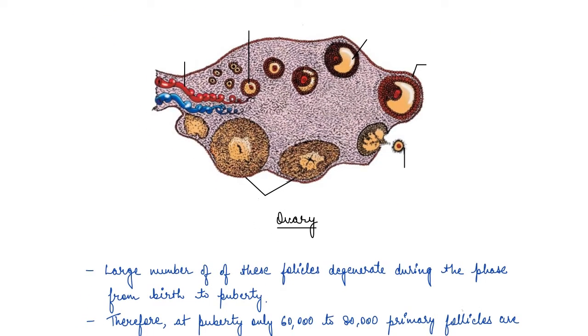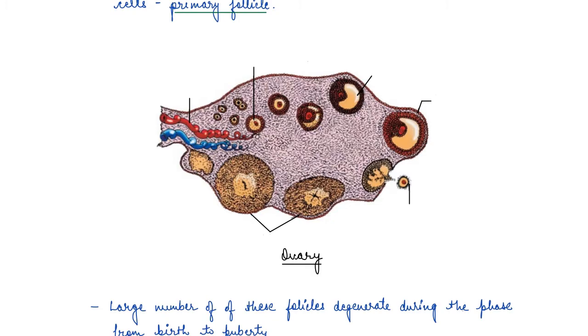So this is an ovary, right? Here we saw that initially we have the mother cell or oogonia, which develops into a primary oocyte. Those primary oocytes then get surrounded by a layer of granulosa cells, and they are known as the primary follicle.